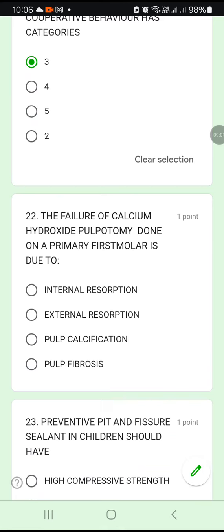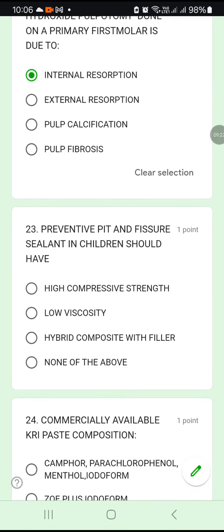22. The failure of calcium hydroxide pulpotomy done on a primary first molar is due to internal resorption, external resorption, pulp calcification or pulp fibrosis. Most of the time, after doing a calcium hydroxide pulpotomy for a deciduous tooth, it fails because of internal resorption. Okay, 22A.